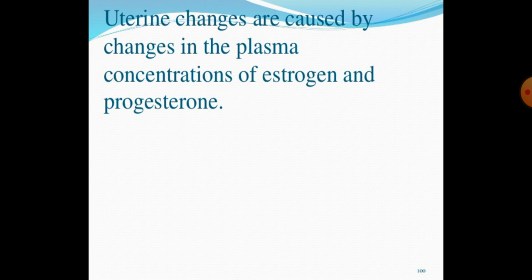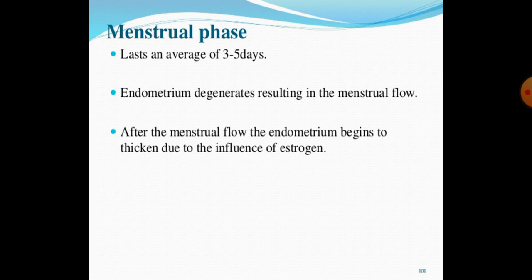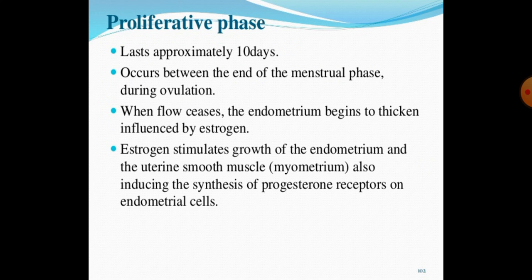Uterine changes are caused by changes in the plasma concentration of estrogen and progesterone. The menstrual phase lasts an average of 3 to 5 days. The endometrium degenerates, resulting in the menstrual flow. After the menstrual flow, the endometrium begins to thicken due to the influence of estrogen.